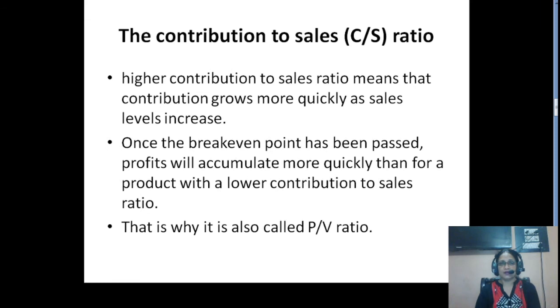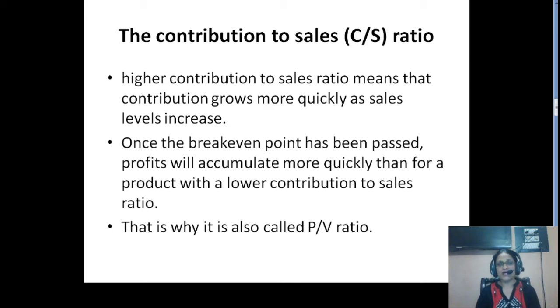Now, the contribution to sales ratio, that is the CS ratio. We have to understand how this ratio is relevant to decision making. A higher contribution to sales ratio means that contribution grows more quickly as sales levels increase. You have to understand one thing: higher contribution means you have larger revenue to absorb the fixed cost. So it means you have a larger cushion to absorb the impact of fixed cost on your revenue.